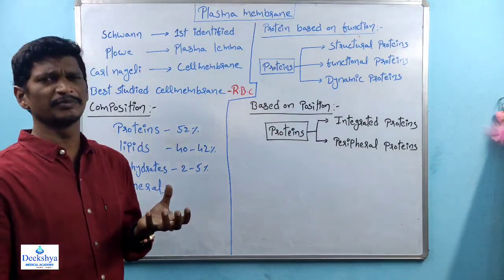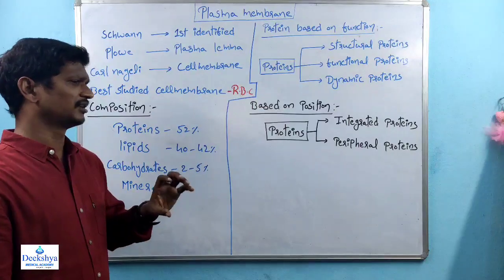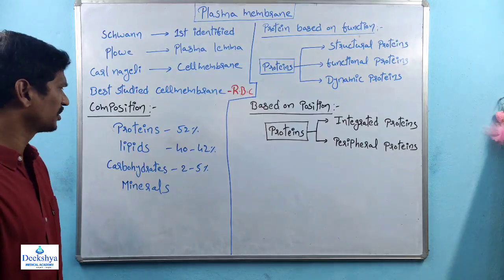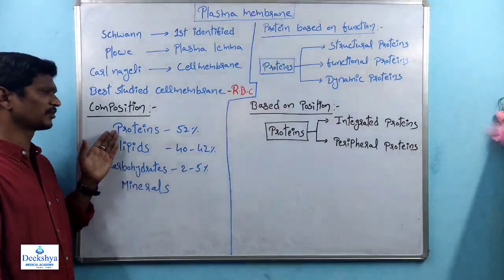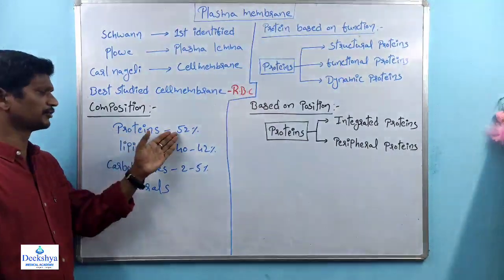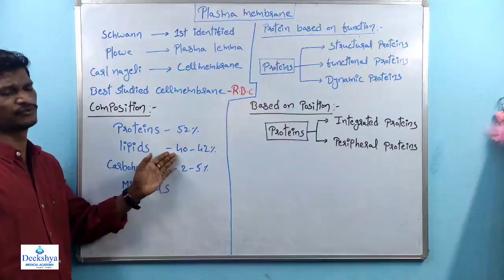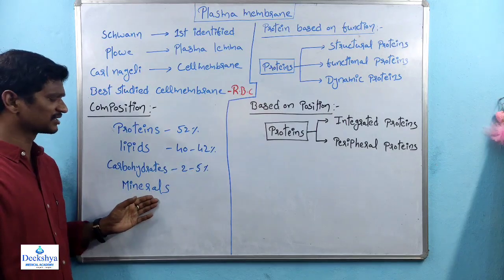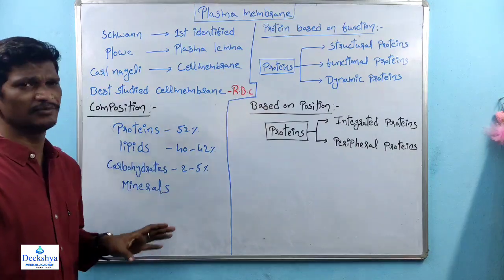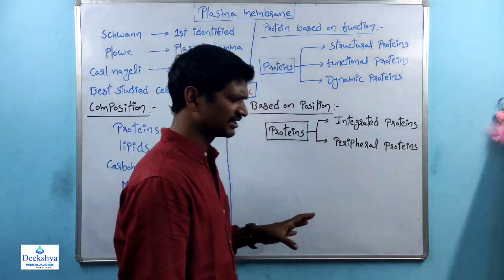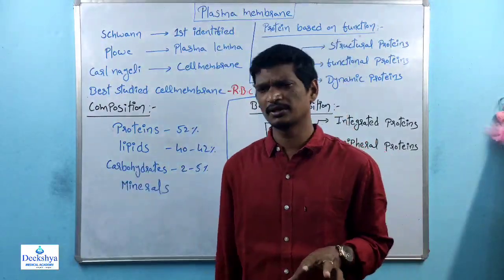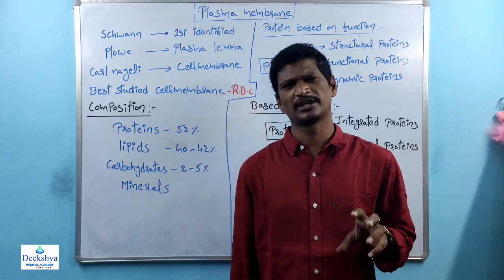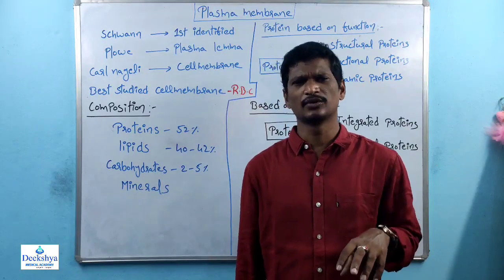Some of the minerals also support the stability of the plasma membrane. So, proteins are 52%, lipids are 40 to 42%, carbohydrates are 2 to 5%, and the remaining percentage is minerals. Not only these compounds, the plasma membrane stability also depends on cholesterol.